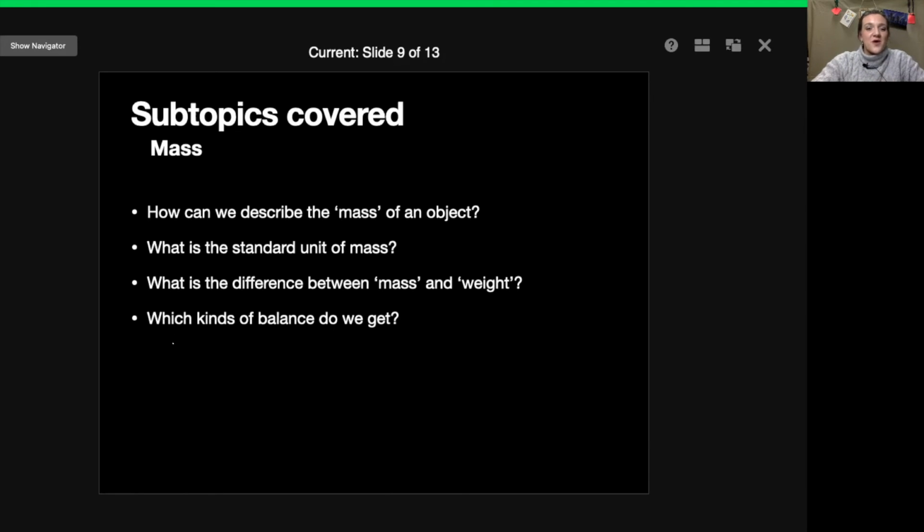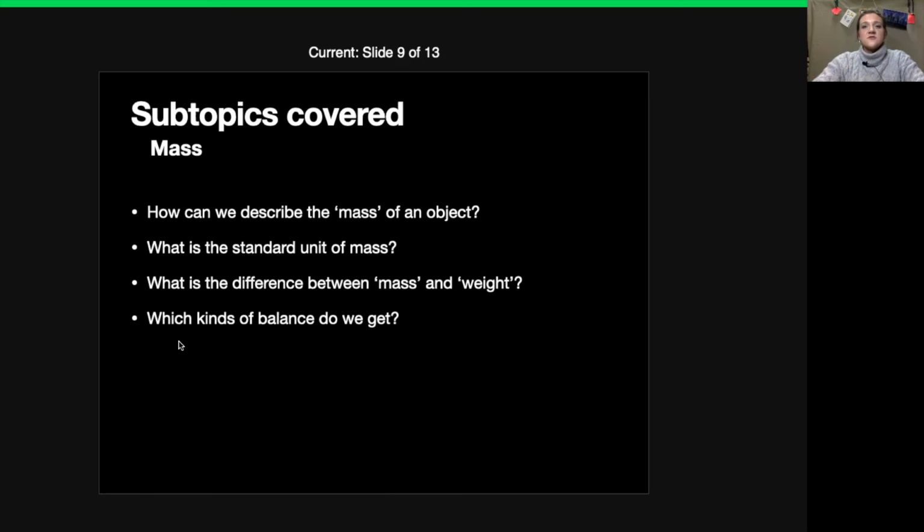Then fourth, which kinds of balance do we get? So the different types of balance that we get are lever balance, pan balance, and then we also get a scale that uses a top pan balance. So the different types of balances are all used to measure mass.